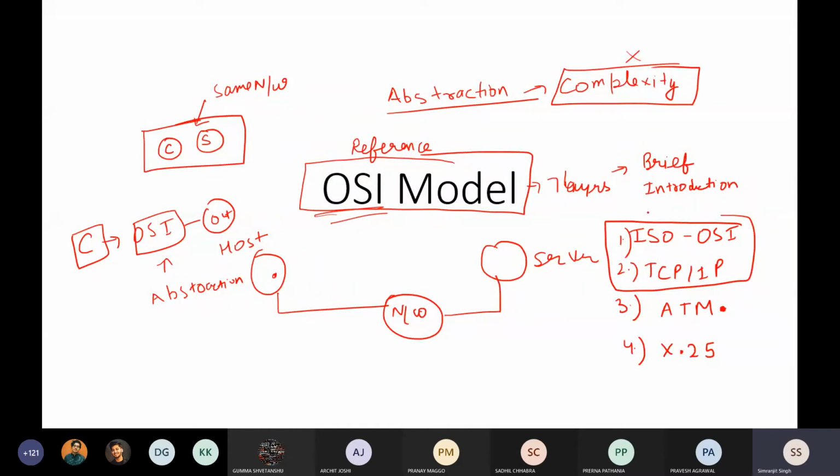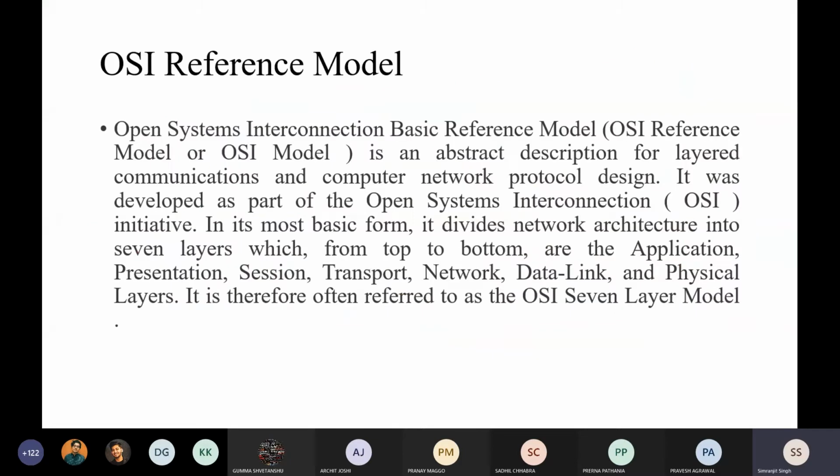Okay, so ISO OSI: ISO is the International Standard Organization, and OSI is Open System Interconnection. OSI is again a reference model. It is a basic reference model, an abstract description. I already told you it's an abstract.